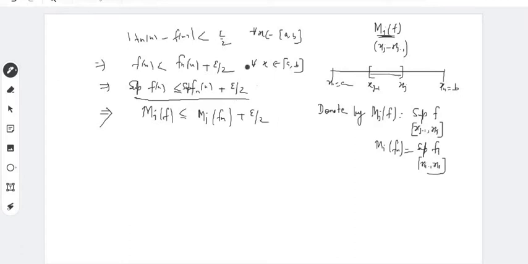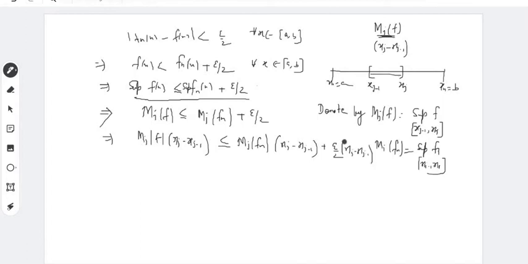I'm just repeating epsilon by 2, but I know that you have to adjust something. And then you multiply both sides by the length of the subinterval xj minus xj minus 1. So this is MjF into xj minus xj minus 1, and this is less than or equal to MjFn into xj minus xj minus 1 plus epsilon by 2 into xj minus xj minus 1.